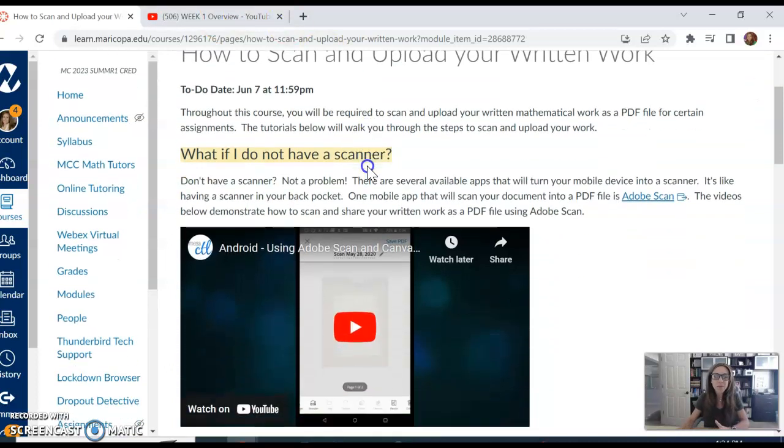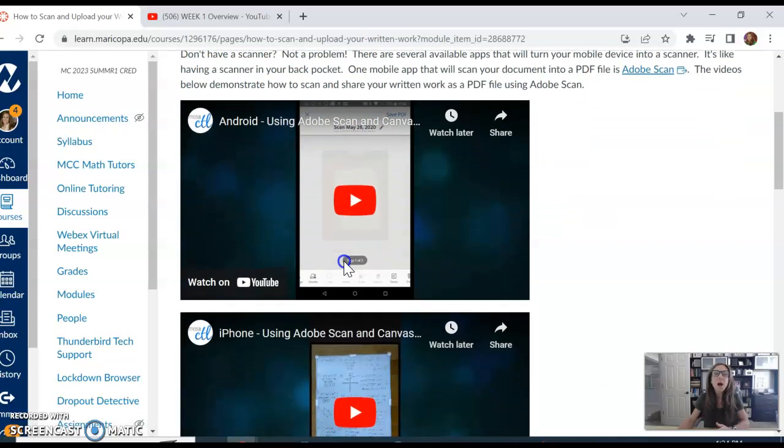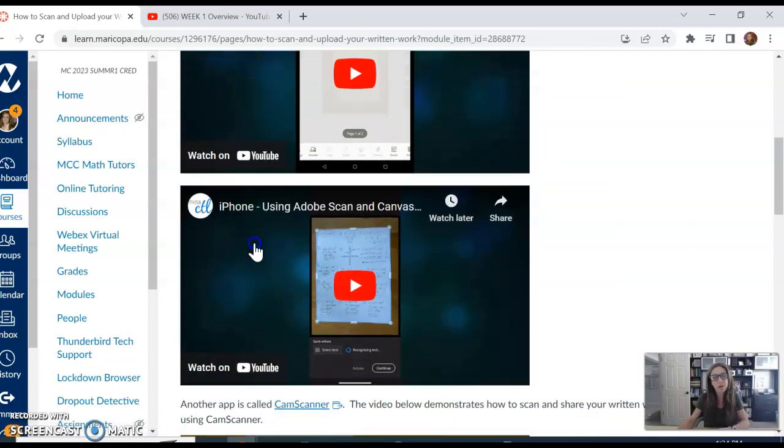There's 2 apps that I recommend. One called Adobe Scan and one called Cam Scanner. If you have an Android, I have a video here to show you how to use these apps. And if you have an iPhone, I also have a video here. Both of these videos show you how to take a photo of your written work. So let's say here's your written work. Say you just took your exam.